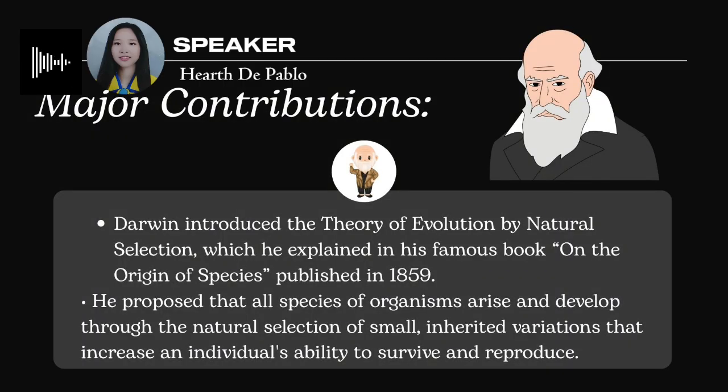Major contribution. Darwin introduced the theory of evolution by natural selection, which he explained in his famous book On the Origin of Species, published in 1859. He also proposed that all species of organisms arise and develop through the natural selection of small inherited variations that increase an individual's ability to survive and reproduce.